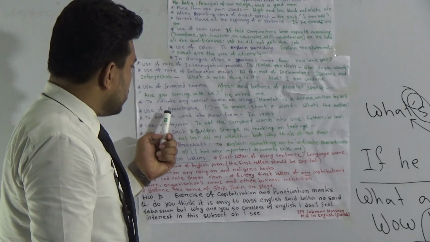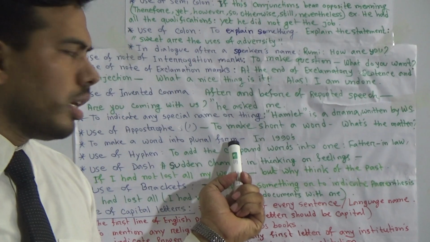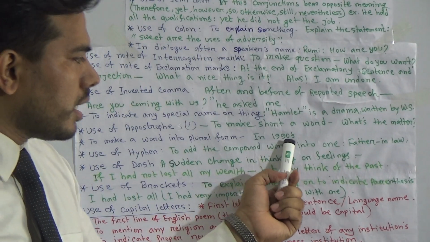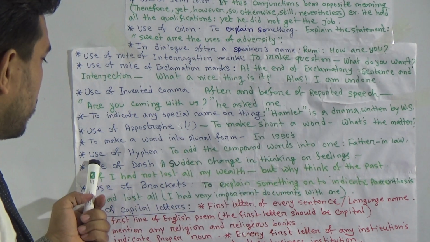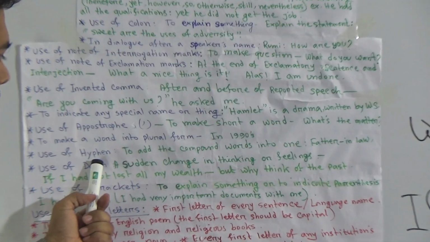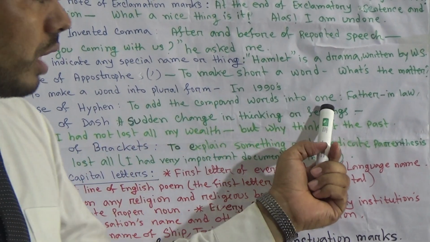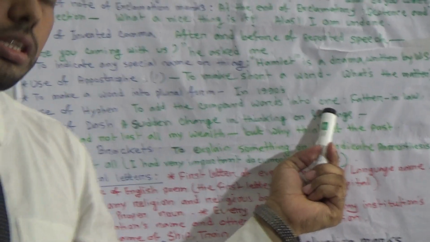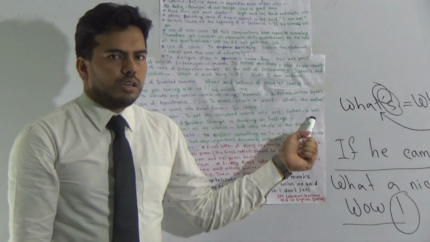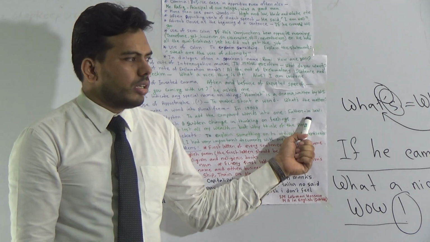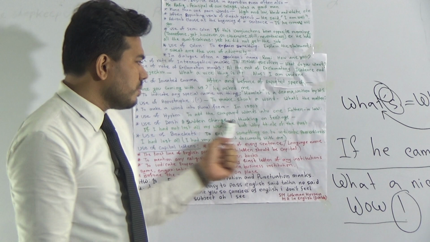Okay. Next, to make a word into plural form also we use an apostrophe, in 1990's. Next one is use of hyphen. To join compound words into one, we must use this type of sign, hyphen. If I say father-in-law, mother-in-law, sister-in-law, between these words we have to use that type of sign.